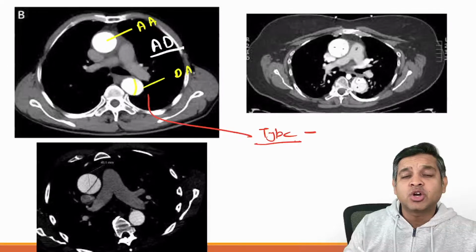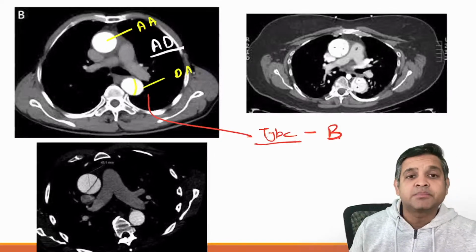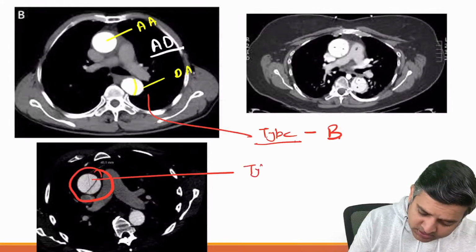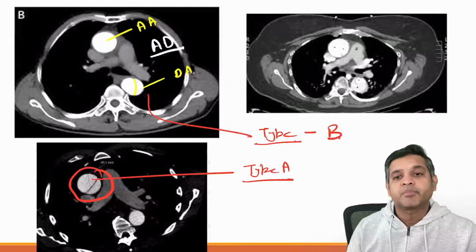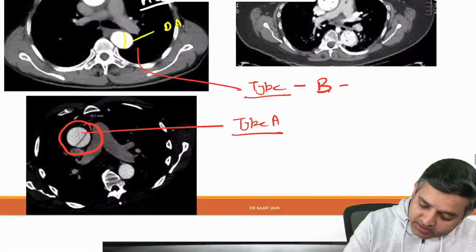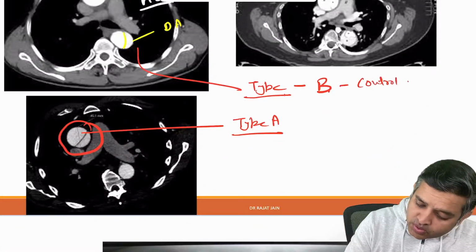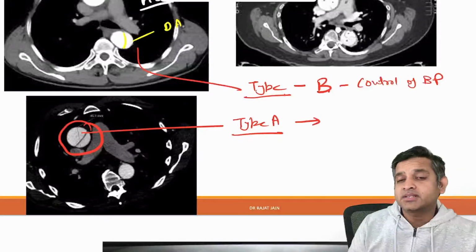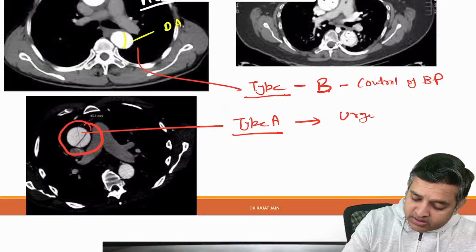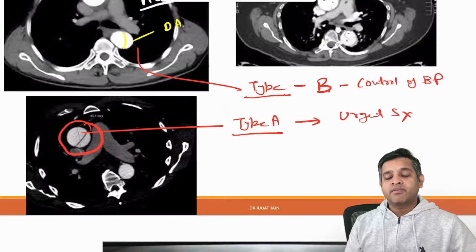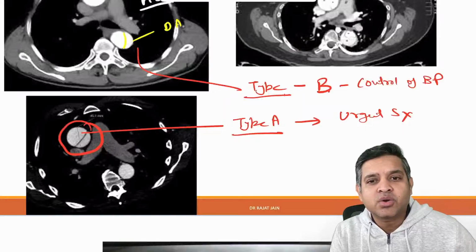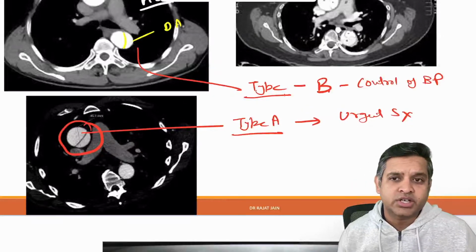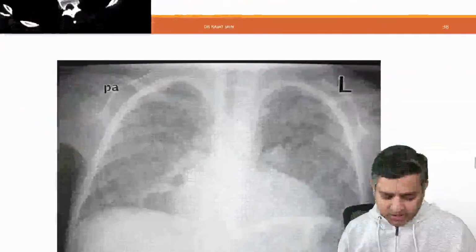Ascending aorta is not involved. This makes it type B. If the ascending aorta is involved, this will make it type A. If it is type B, treatment is control of blood pressure. If it is type A, treatment is urgent surgery. So that is how you're going to differentiate them, right?